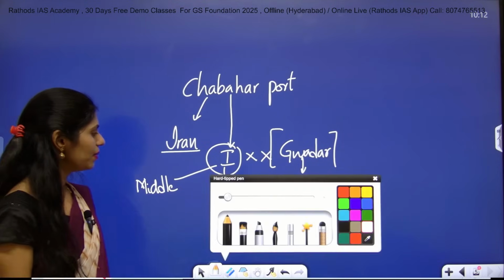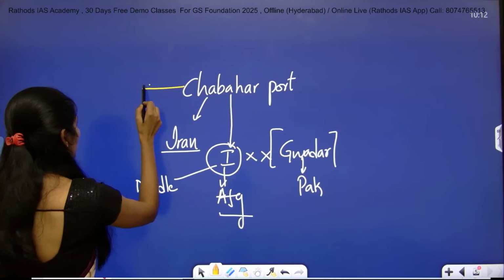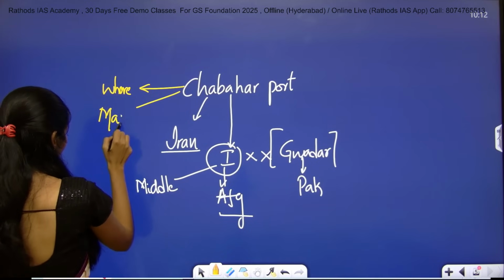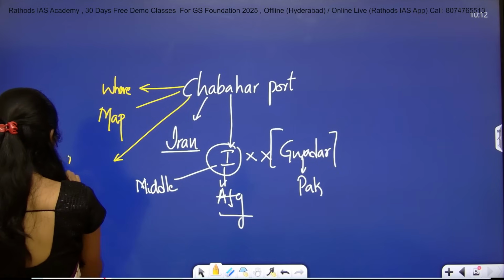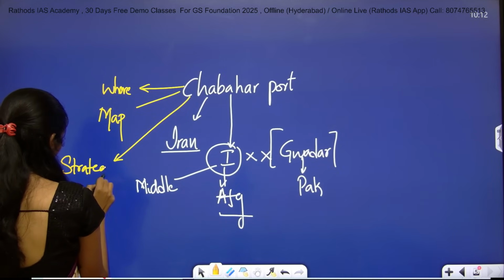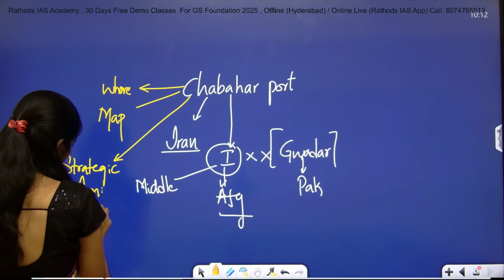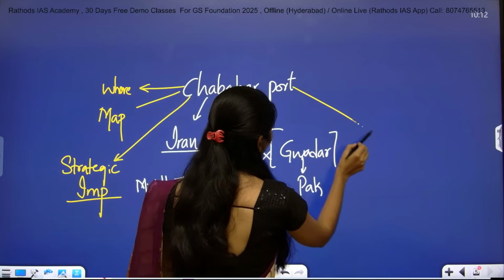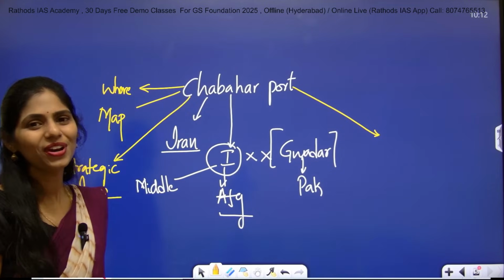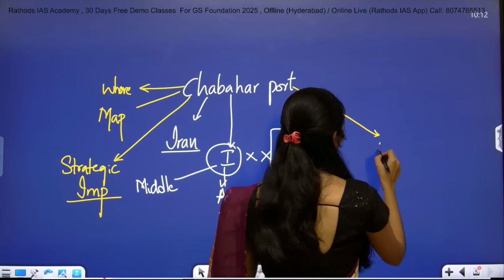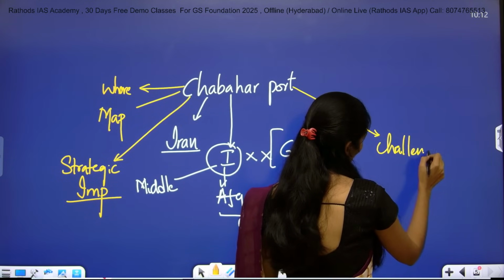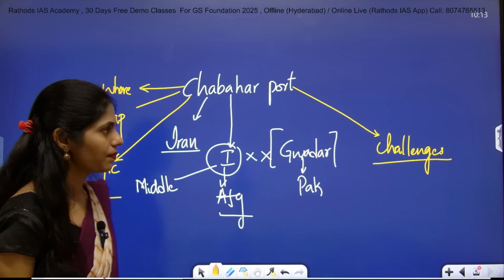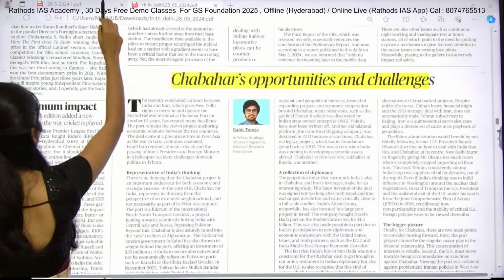And here what are the dimensions you have to see? So first one is where it is located, and you have to see the map of this Chabahar Port, and you have to see what is the strategic importance. What is the strategic importance of this Chabahar Port to India? And apart from this, you have to see what are the challenges now because of geopolitical conditions, because of this president's death, everything you have to know that. Okay, now let us see this topic in detail.